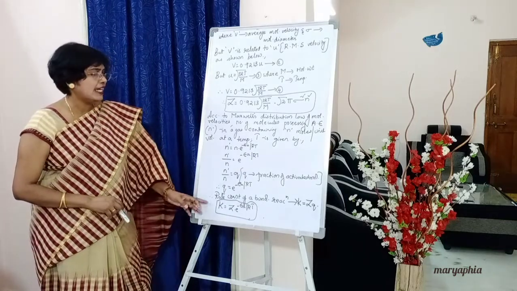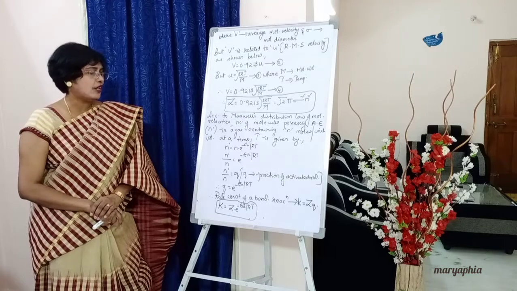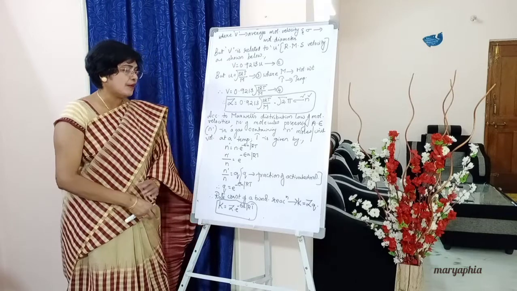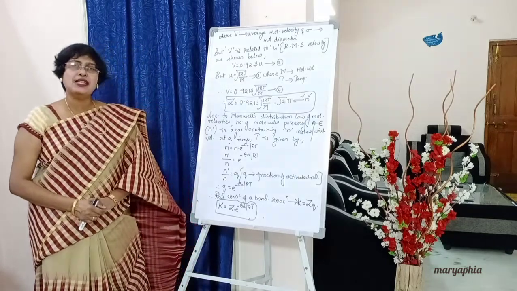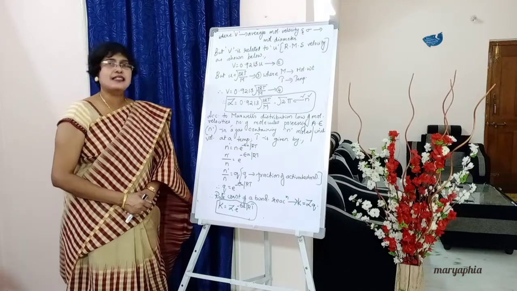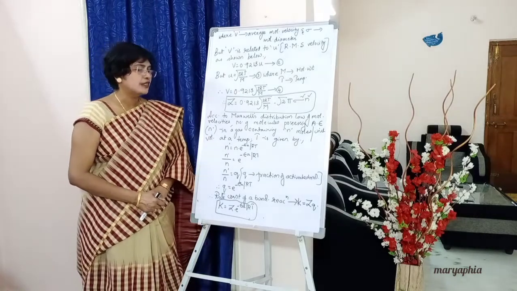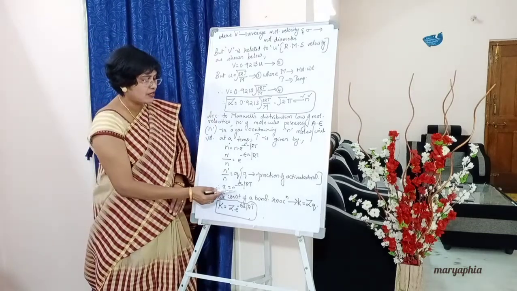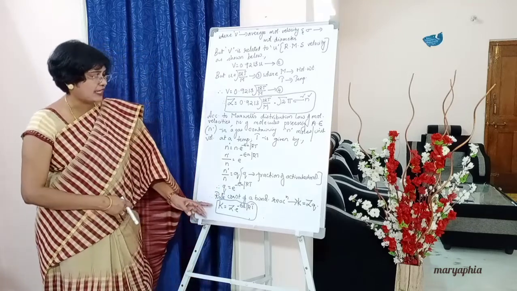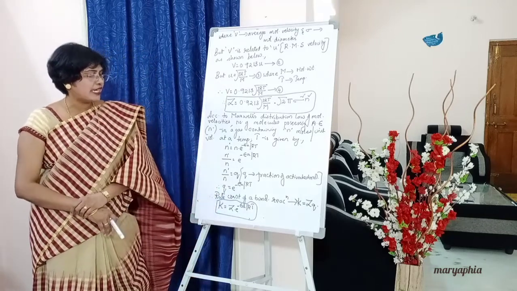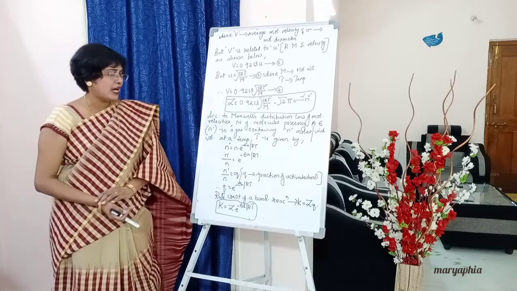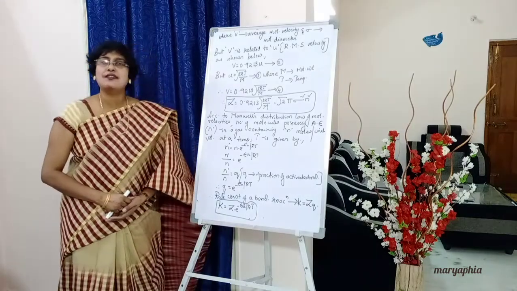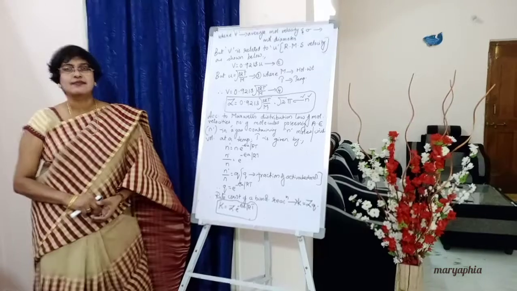So finally, the rate constant of a bimolecular reaction, from all this data, is given by k is equal to Z into Q. So Z we can use this one, and for Q we can use e to the power minus Ea by RT. Therefore below write down k is equal to Z into e to the power minus Ea by RT. Put it in a box. This is the expression for the rate constant of a bimolecular reaction.